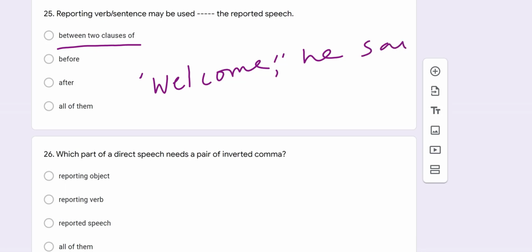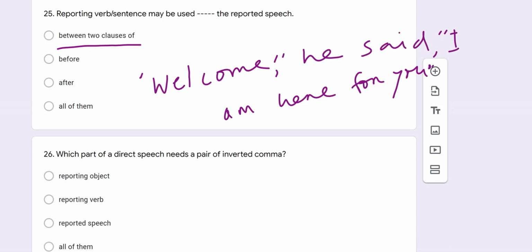He said, "I am here for you." You see, the reporting verb is used here between two clauses. Here I am just distinguishing this reporting verb. He said. And then the next option is before.